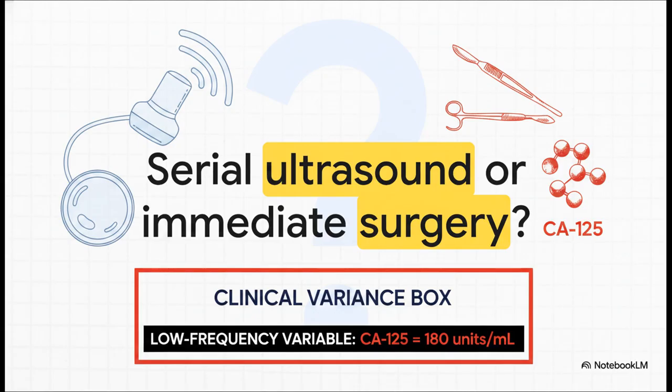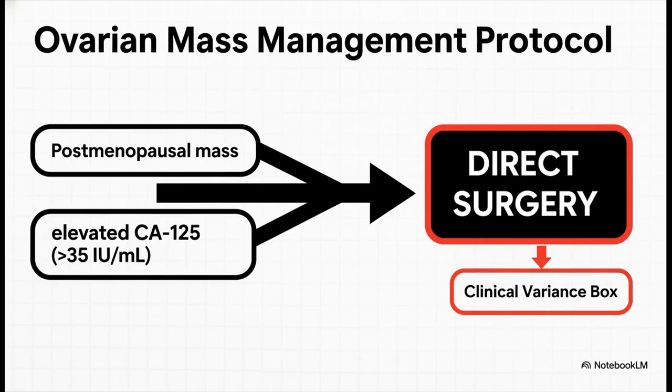So what's your next step? Do you just rely on that reassuring ultrasound and say, we'll monitor it? Absolutely not. The raw biomarker data totally overrides the reassuring acoustic metric here. A postmenopausal pelvic mass combined with an elevated CA-125 over 35 is an absolute non-negotiable indication for direct surgical referral.